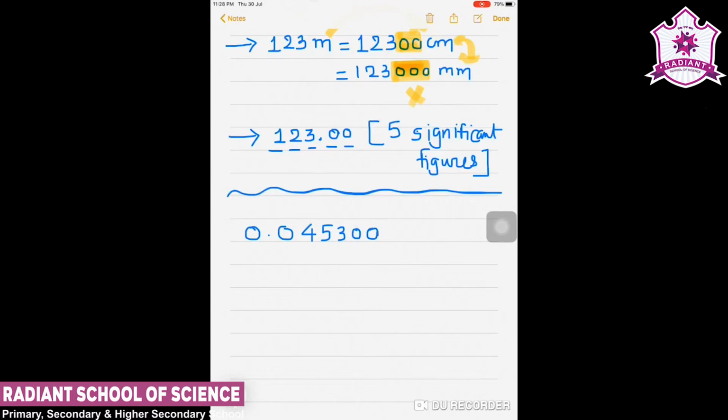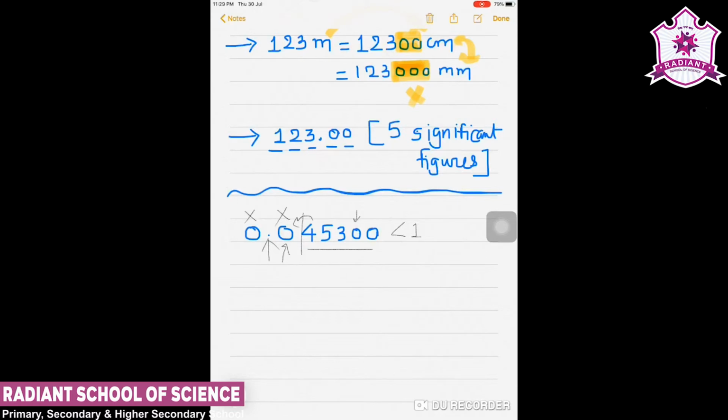Suppose I am given the number 0.04530. Now I have to find out how many significant numbers are there. So we will follow our general knowledge. This is the decimal point, this 0 is right of the decimal point and before a non-zero value, and the number is less than 1.